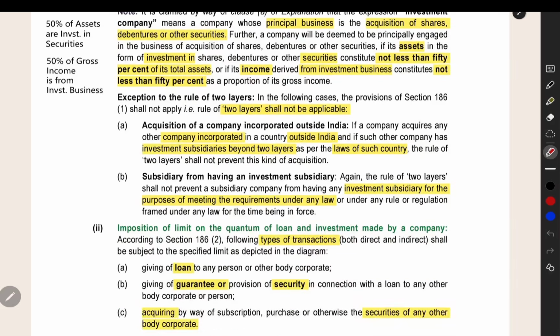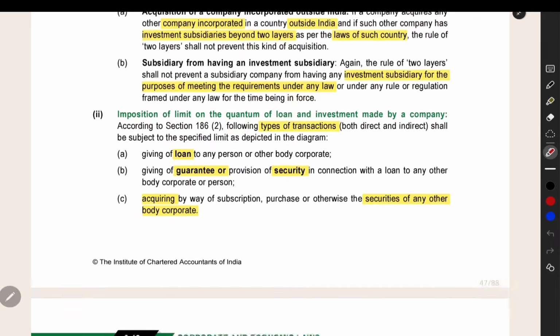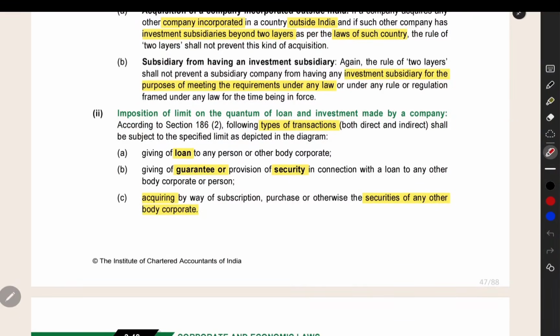The next point is, in some cases, we can keep more than two layers of investment companies. Those cases are given here, like a company incorporated outside India, and in that country it is allowed. And then if you are having a subsidiary for the purpose of any law requirement, then also it is not a problem. Then how much loan and investment you can make? For that also we are having a limit.